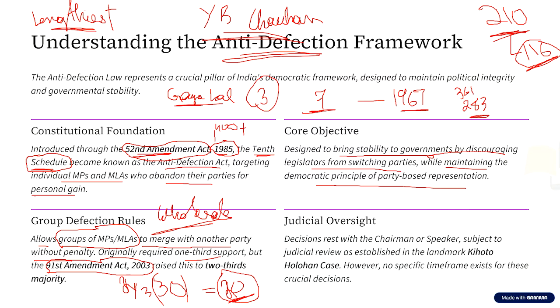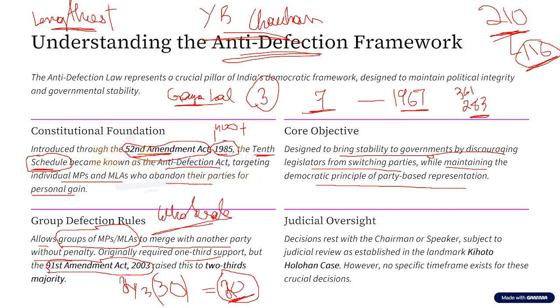Now let us assume there are a few MPs or MLAs who jump from one political party to another once they are elected, that is, they defect after being elected by the people in the name of that particular party. There has to be somebody to find out if this leads to defection or not, right?